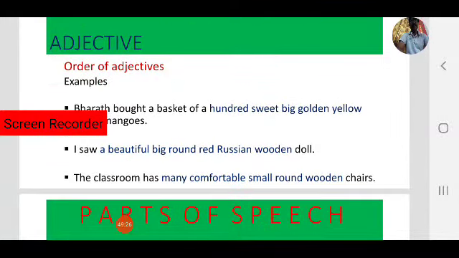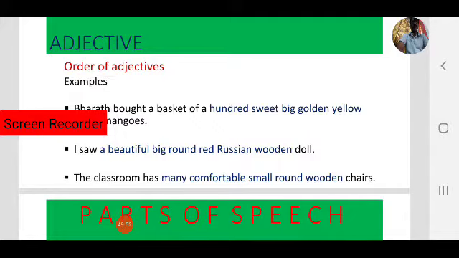Second example: I saw a beautiful big round red Russian wooden doll. Here also, how many adjectives are there? Beautiful, big, round, red, Russian, wooden. These are all adjectives: 1, 2, 3, 4, 5, 6 adjectives are used in one sentence.